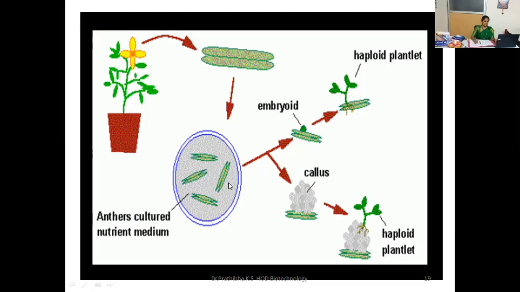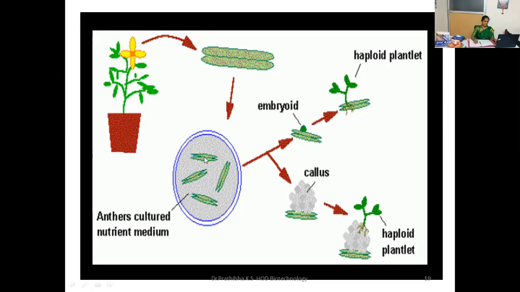Sometimes the explants are subjected to callus formation. The process is callogenesis. From the bits of this callus, we can further transfer this callus into other medium containing the shooting medium. And from the callus we can go for shoot regeneration. That is known as indirect organogenesis.